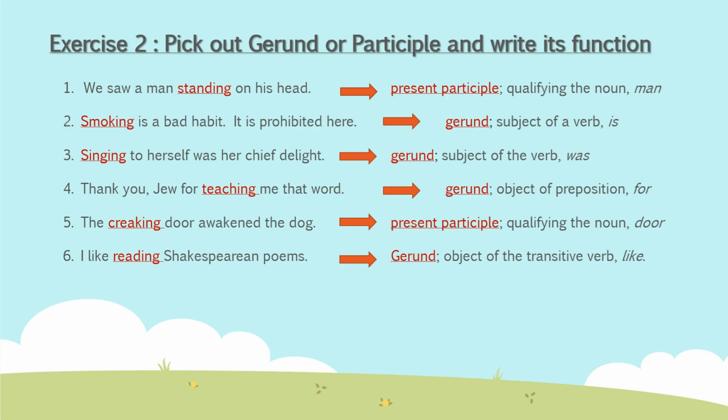Now, the fifth one: The creaking door awakened the dog. Now, you find out what it is. Creaking is what? Present participle, right? Why can't it be a gerund? Because it is not the subject. It is not acting as a noun.